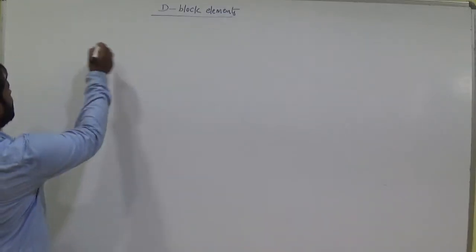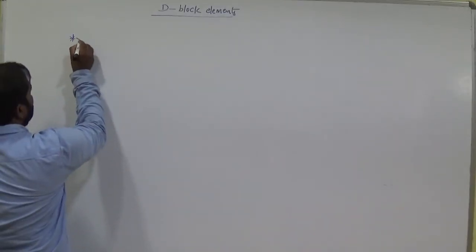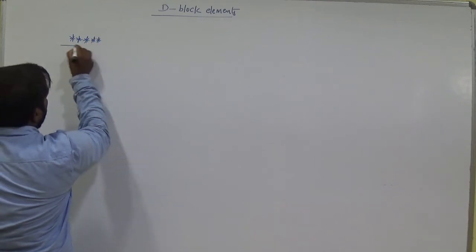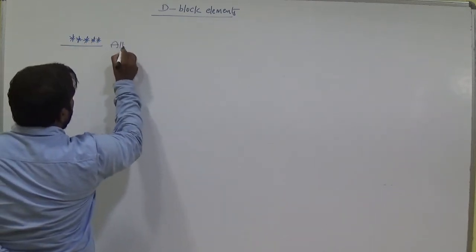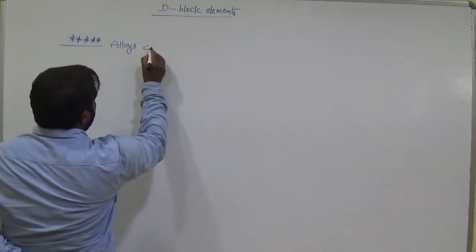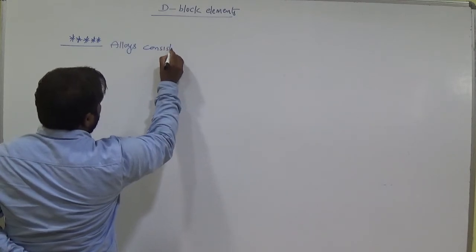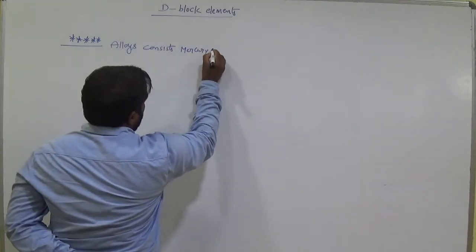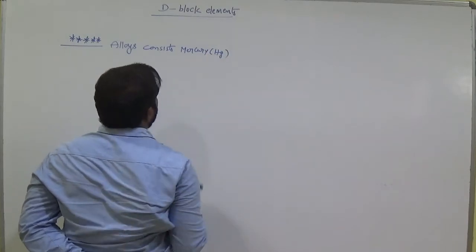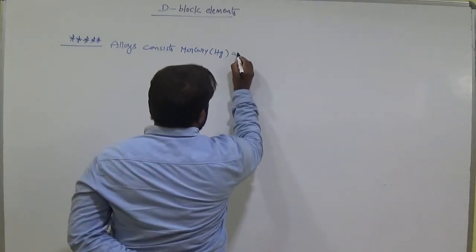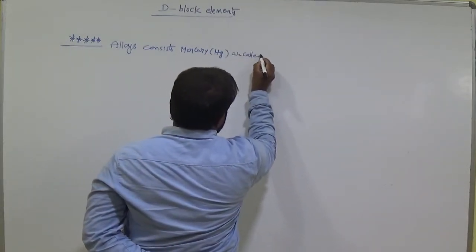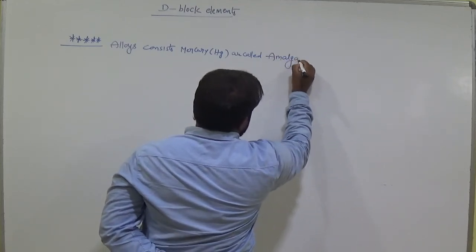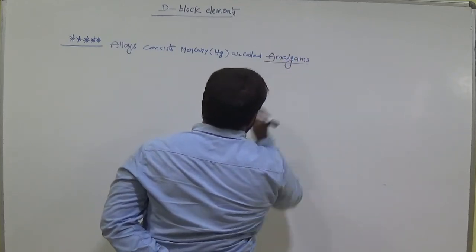And the next one: alloys consisting of mercury are called amalgams.